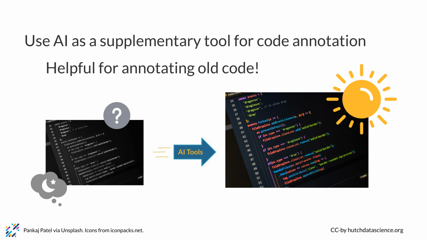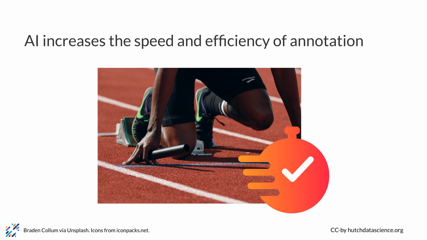Using AI to annotate your code can be useful to supplement existing code annotations. It can also annotate old code that was poorly documented, either by yourself or others who are no longer working on the project. AI algorithms can analyze code much faster than humans, which means they can quickly generate comments and annotations for large code bases. This can save developers significant time and effort, allowing them to focus on other aspects of the development process.